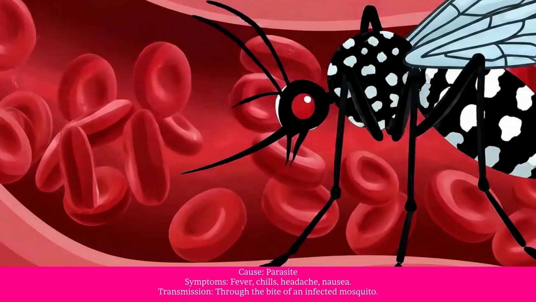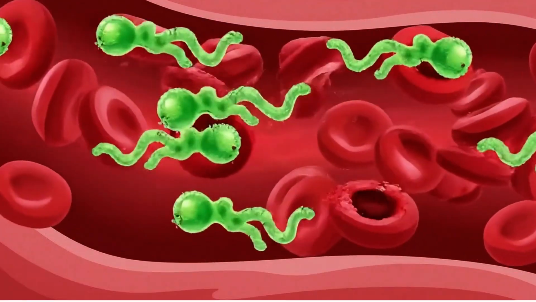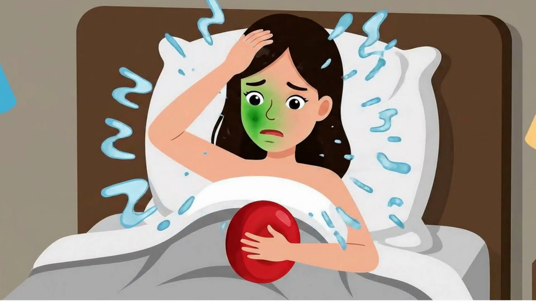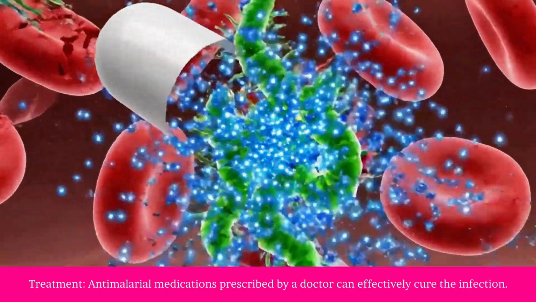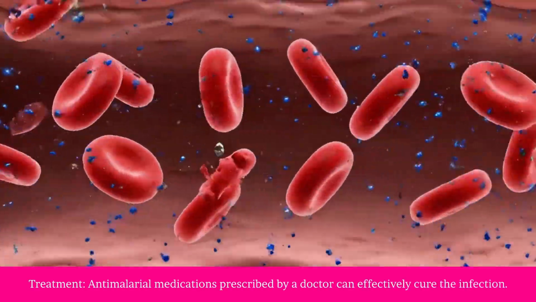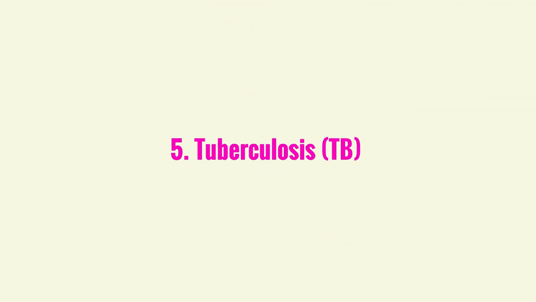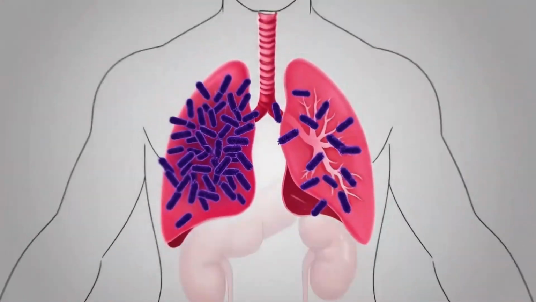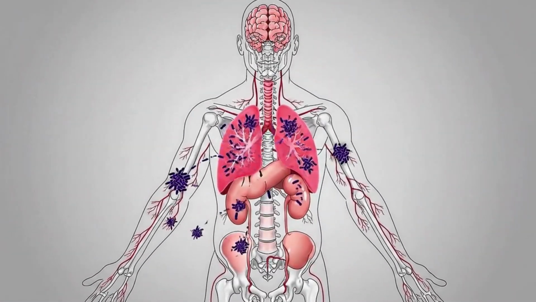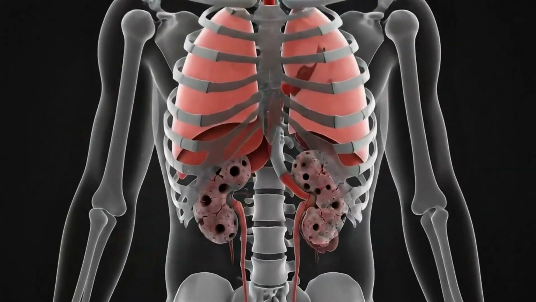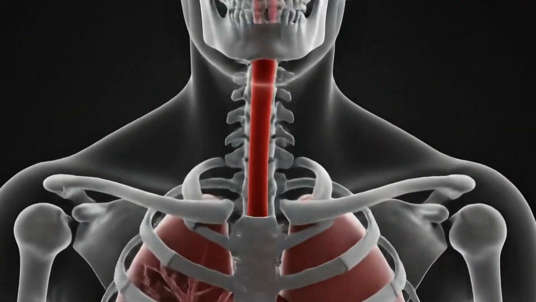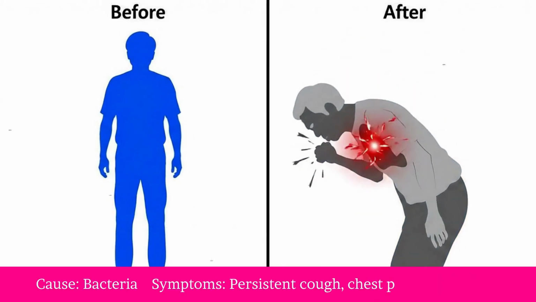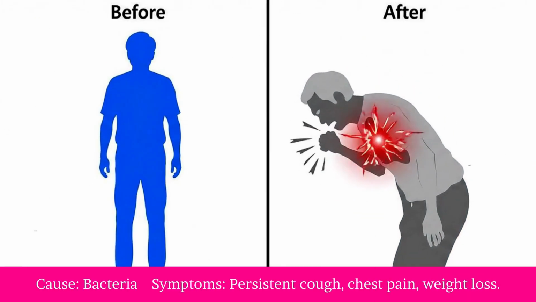Cause: parasite. Symptoms: fever, chills, headache, nausea. Transmission: through the bite of an infected mosquito. Treatment: antimalarial medications prescribed by a doctor can effectively cure the infection. 5. Tuberculosis, TB. Tuberculosis is a serious infectious disease that primarily affects the lungs but can also spread to other parts of the body, such as the kidneys, spine, and brain. Cause: bacteria. Symptoms: persistent cough, chest pain, weight loss.